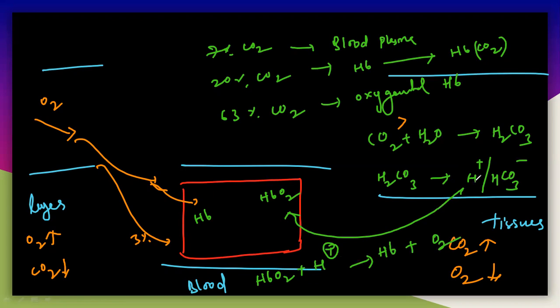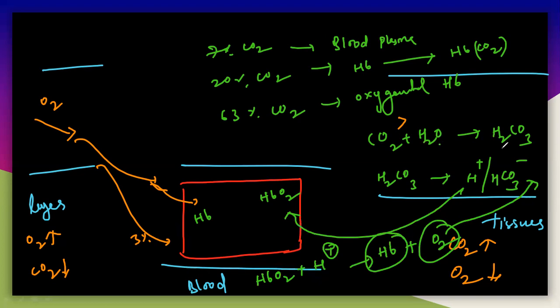So whenever these protons react with this oxyhemoglobin, it will release free hemoglobin and free oxygen, and this oxygen can be transported into the tissues here. So that is the role of protons here. Once again I will tell you exactly. First the CO2 binds with the water molecule.